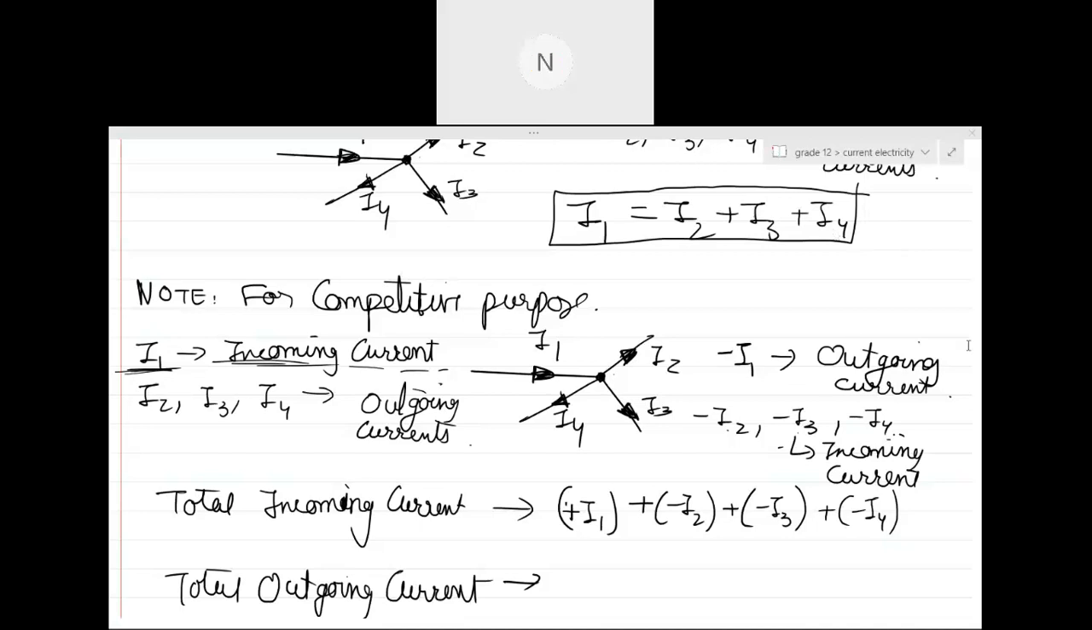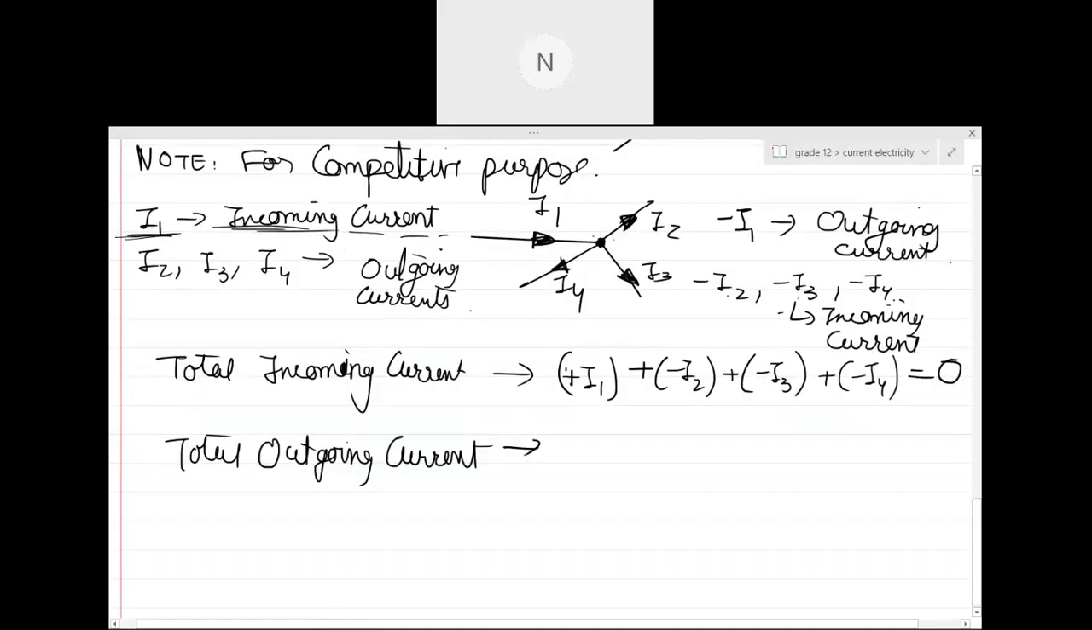So can you see all this is basically the total incoming current? I1 is the incoming current from here, and minus I2, minus I3, minus I4 were also incoming current. So the total incoming current equals 0. When I solve this equation, can we move I2, I3, I4 to the right hand side and get this?